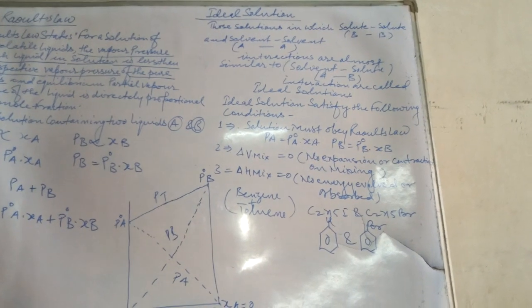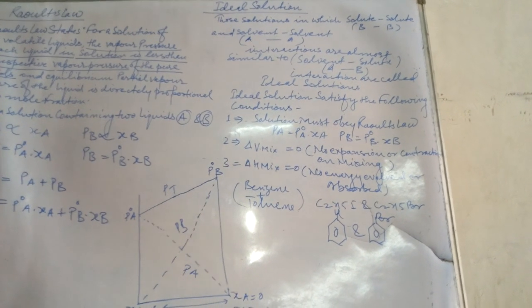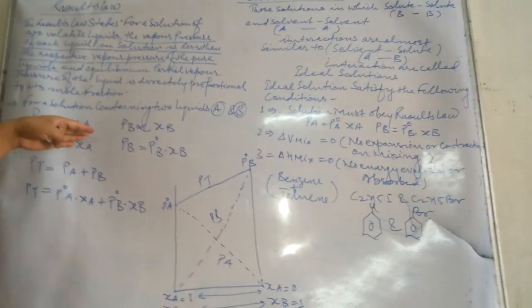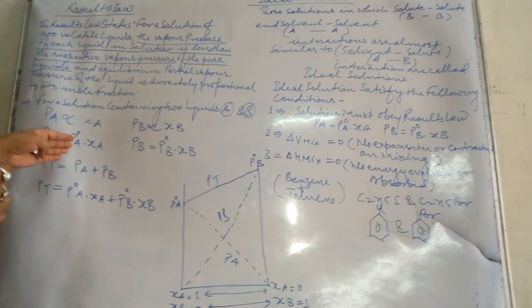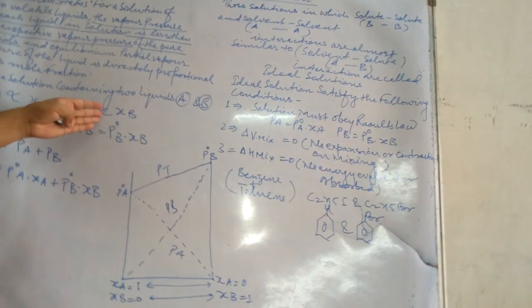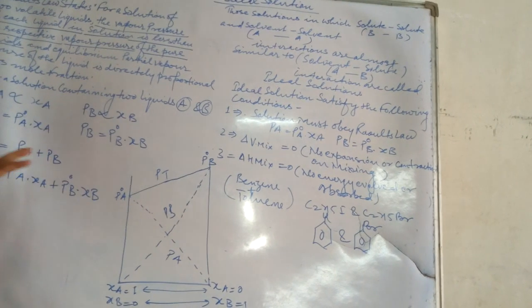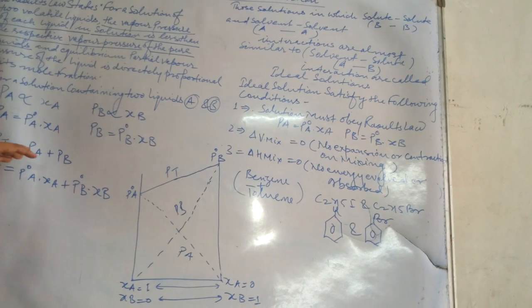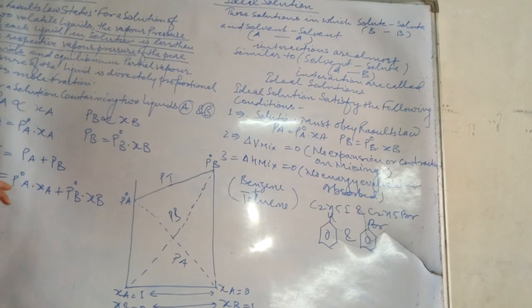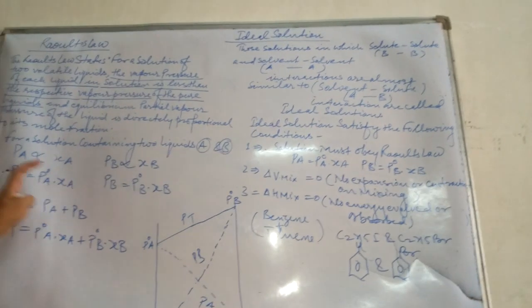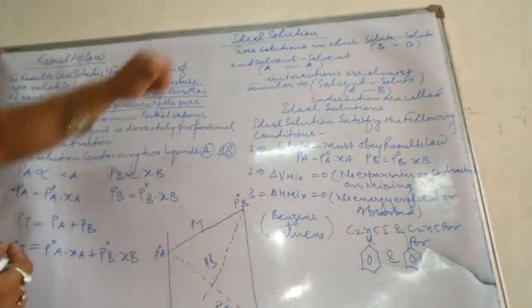Beforehand, we have gone through that partial pressure is directly proportional to XA, and PA is equal to P naught A into XA. PB is directly proportional to XB, PB is equal to P naught B into XB, and the total pressure PT is equal to PA plus PB, PT is equal to P naught A into XA plus P naught B into XB. Likewise. So let me discuss the ideal solution.